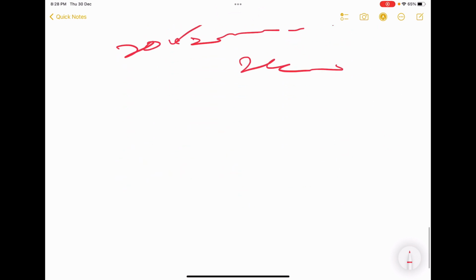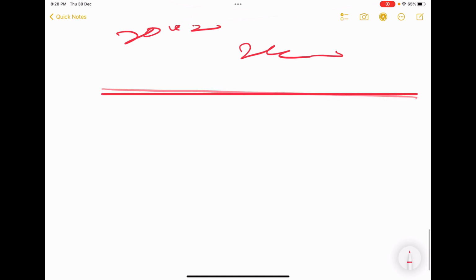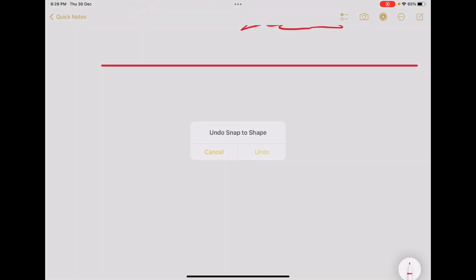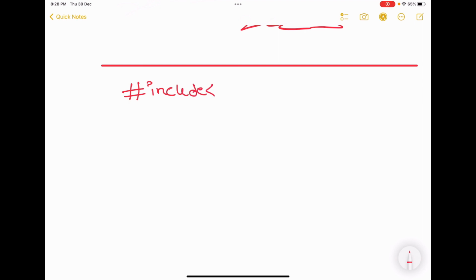Now I want to write this program again in a very crystal clear manner so that you can copy it in the notes or somewhere. I am writing the program again, but this time very clearly. I hope you understood the execution. Hash include stdio.h. Please take down the program if you want. Int main.